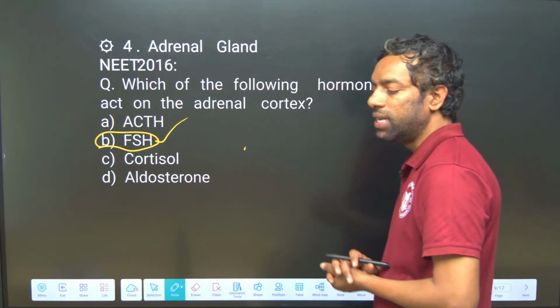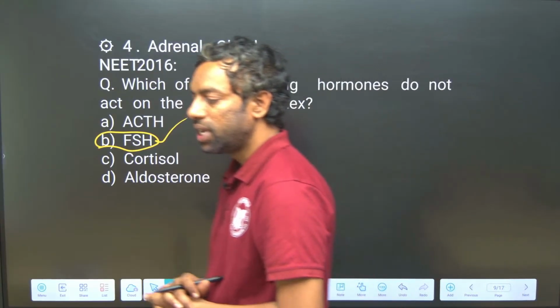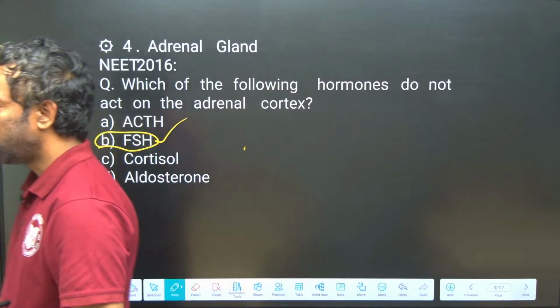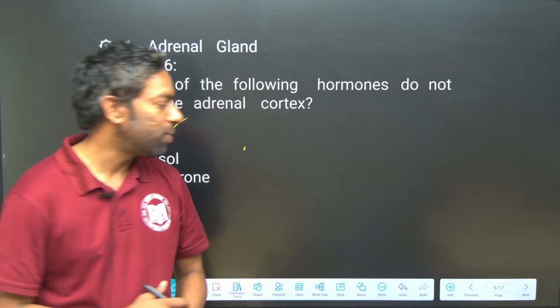FSH, follicle stimulating hormone, is released from the pituitary gland, which is under the hypothalamus.